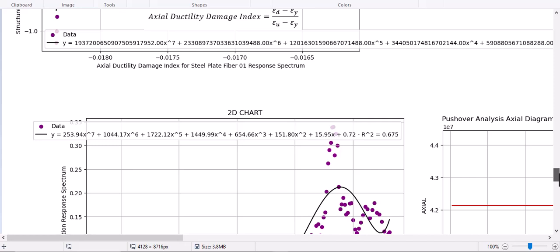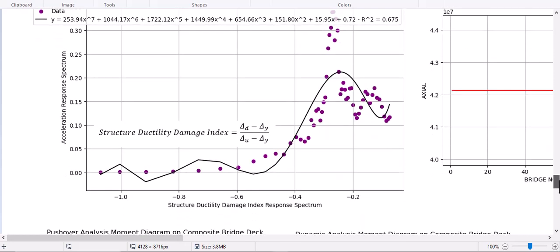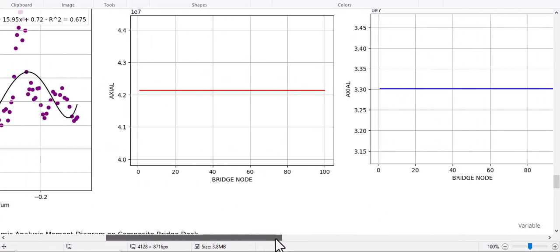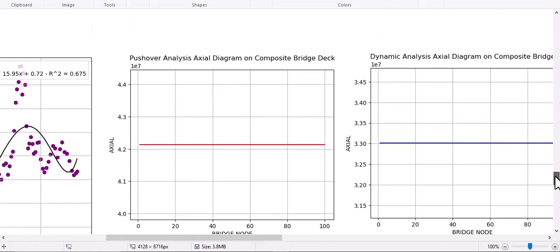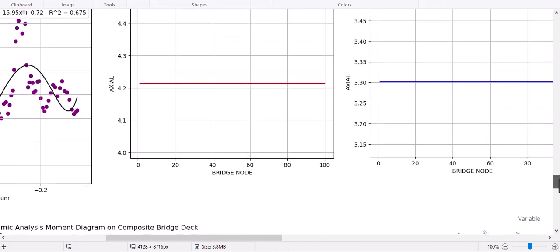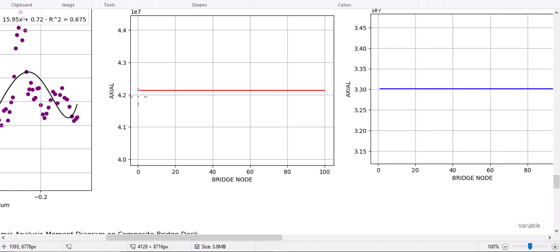The code is available in GitHub, and you see in here acceleration and structural ductility damage index, and also you see in here I plotted the axial diagram of this structure. So this structure has 101 nodes.